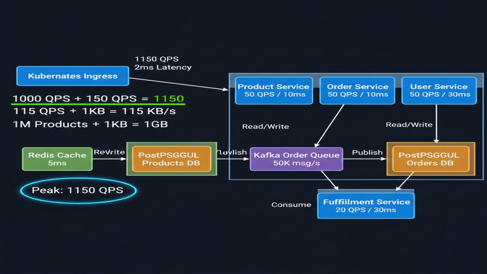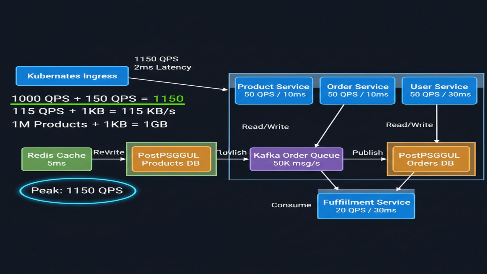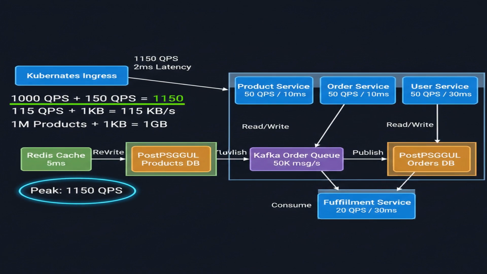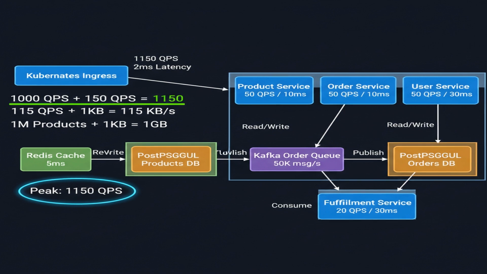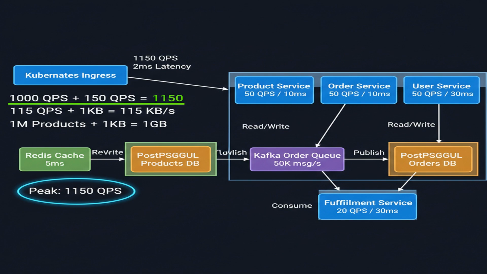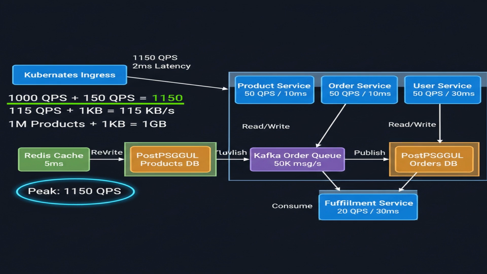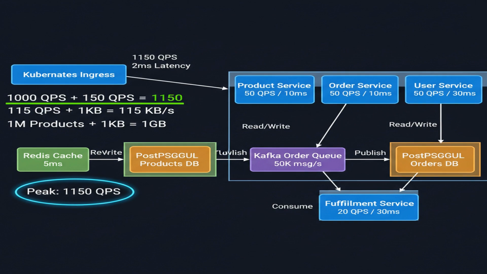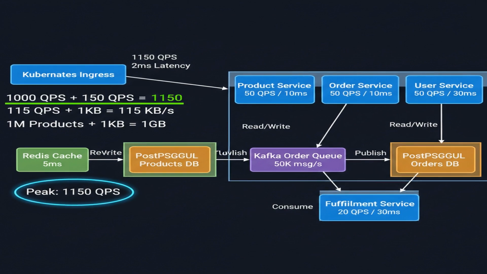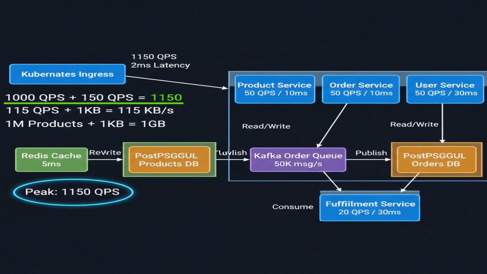For storage, if we have 1 million products with 1 kilobyte metadata each, that's 1 gigabyte of product data. Each order might average 500 bytes, and with 10 million orders per day, that's 5 gigabytes of new order data daily. These estimations will help drive our architectural decisions. We also need to estimate the number of concurrent users, which will impact our server capacity planning. If we assume a peak hour traffic of 10x the average, that's 1,150 QPS.